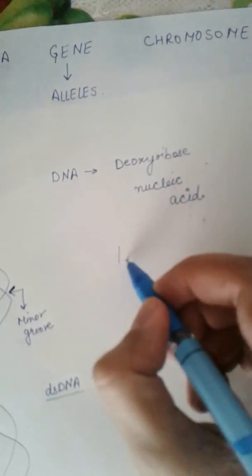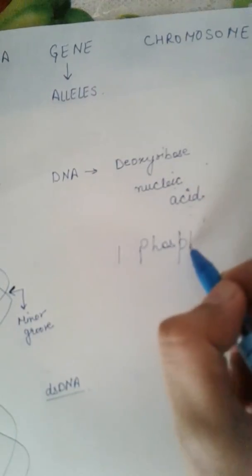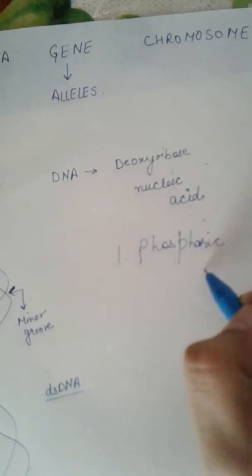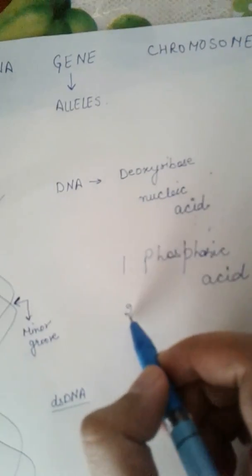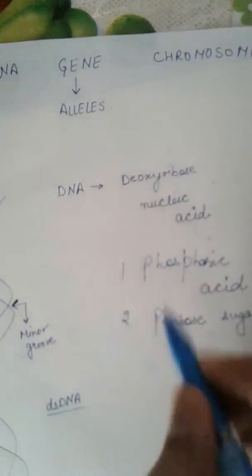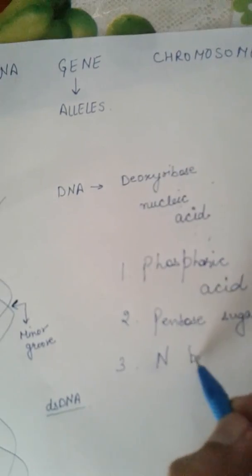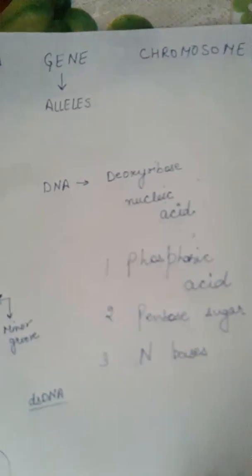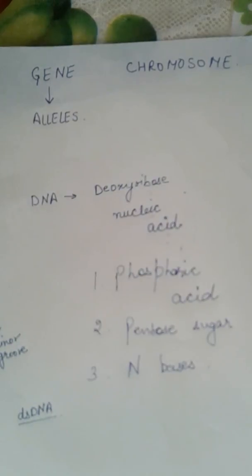The very first component is our phosphoric acid. The next one is our pentose sugar, and the third one is our nitrogenous bases. So these are the three components that constitute the formation of the DNA. We know DNA is also known as deoxyribose nucleic acid, and it's also known as your genetic material. Why? Because it is responsible to provide you your genetic makeup.